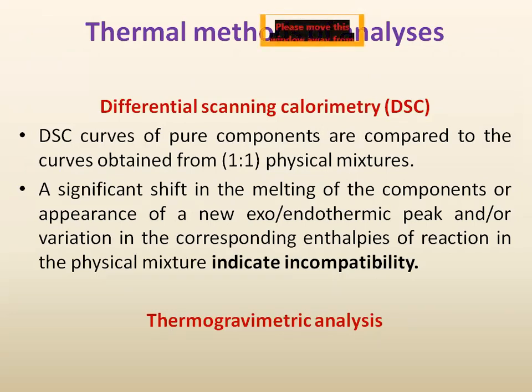In this DSC, we initially take the curves of the excipients and drugs individually. We mix them in a 1:1 ratio, that is the physical mixture. Then again we take the DSC curve of the mixture.